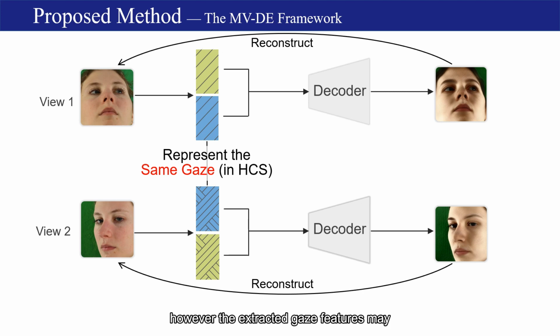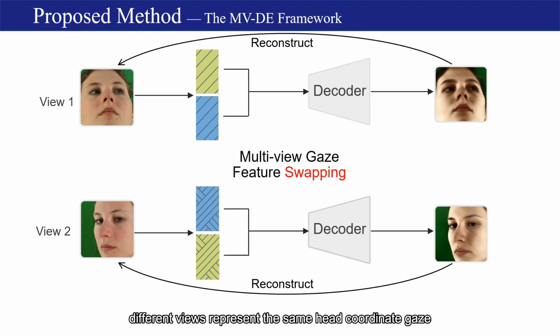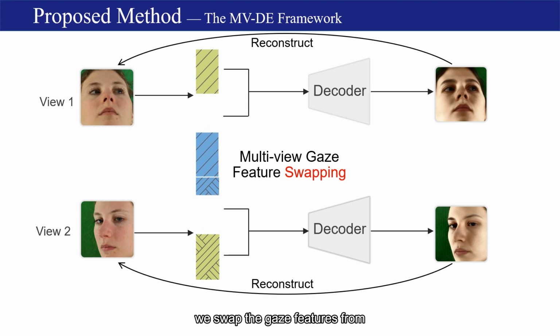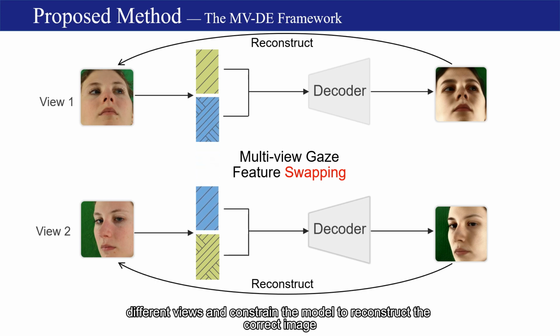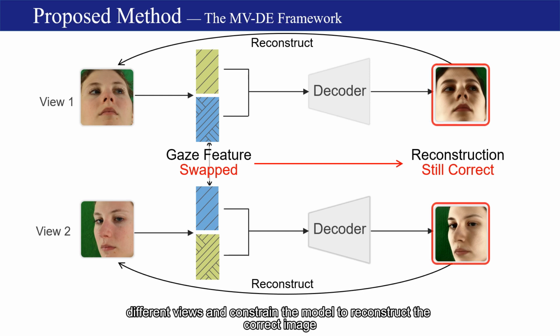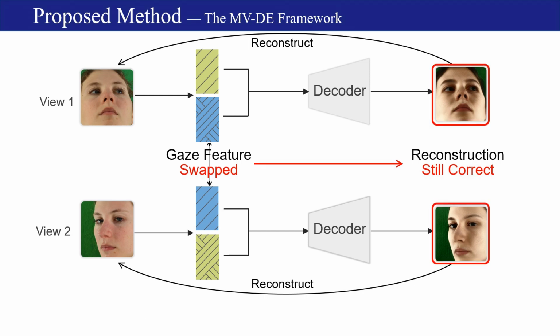However, the extracted gaze features may still contain general facial information. We utilize the multi-view setting to exclude facial information from the gaze feature. Since the gaze feature from different views represent the same head coordinate gaze, we swap the gaze features from different views and constrain the model to reconstruct the correct image. In this way, we exclude general facial information such as head pose from the extracted gaze features.